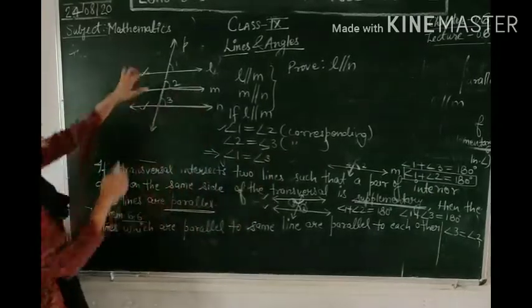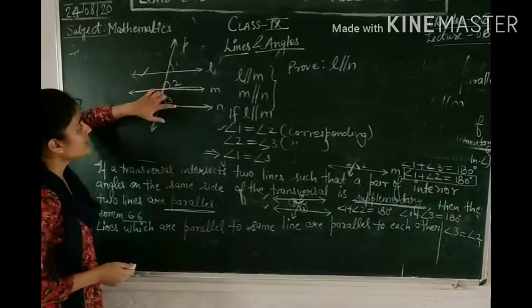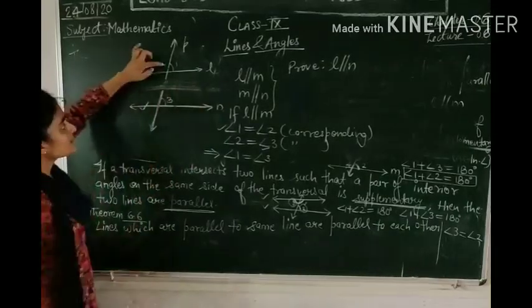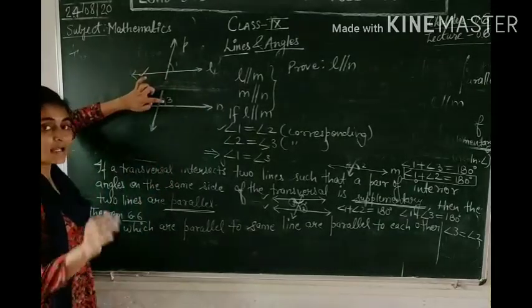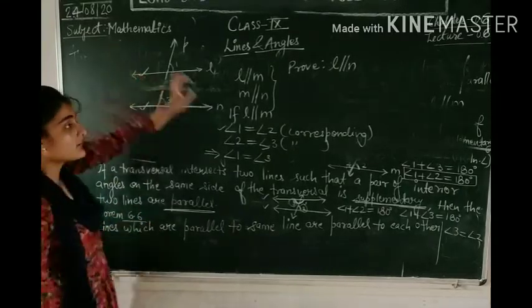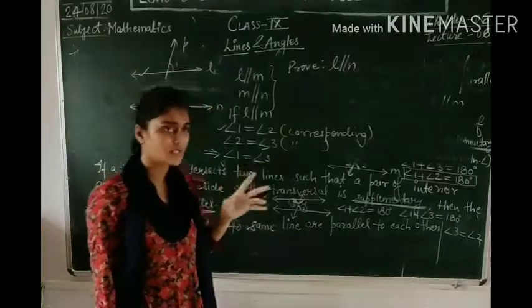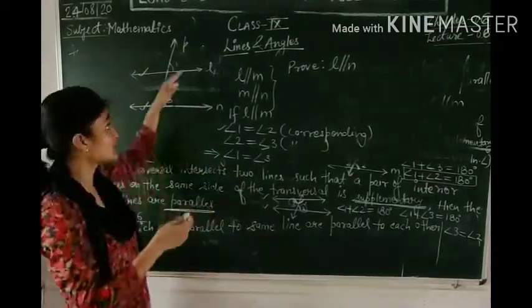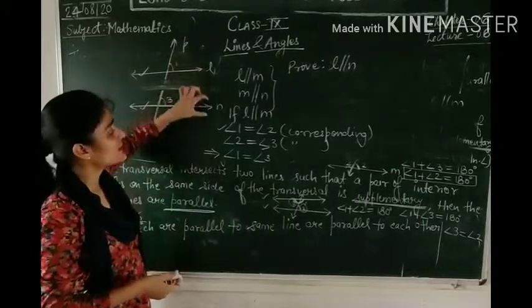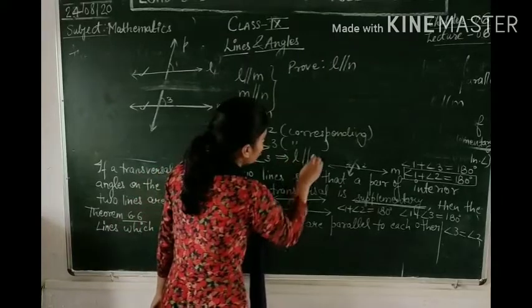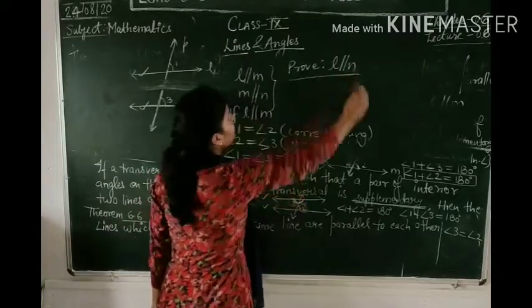Now, look at the position of angle 1 and angle 3. If you ignore this one, you can see that angle 1 and angle 3 have corresponding positions, similar positions. And you have read in your axiom 6.2 that if the corresponding angles have equal values, then the two lines are what? Parallel. And that means you are getting L is parallel to N. What you had to prove.